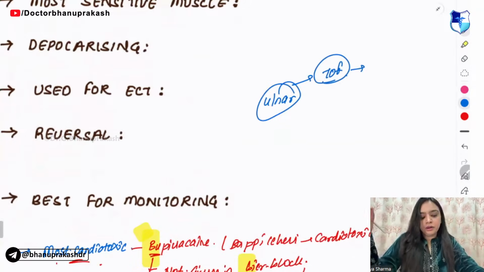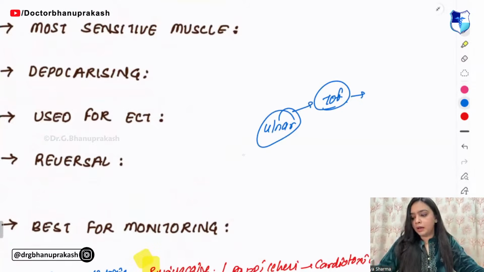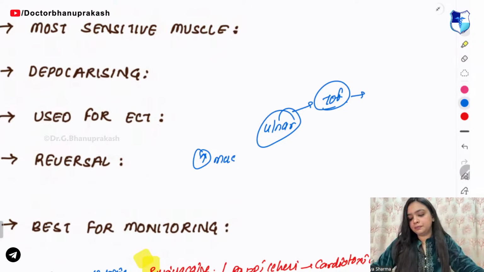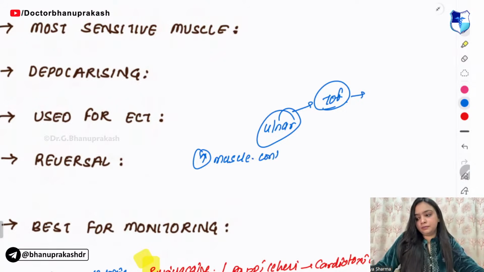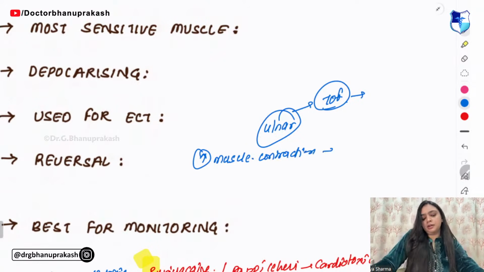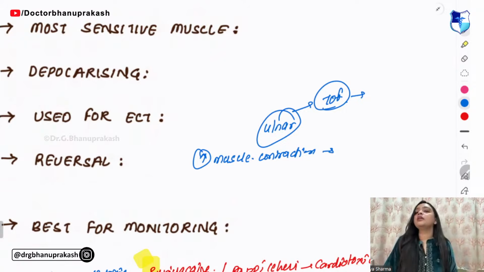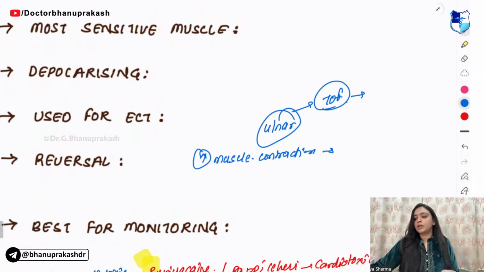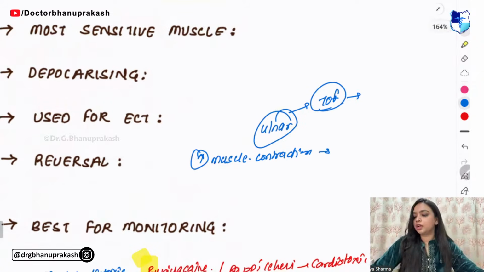Now, guys, listen to me very carefully. If there is increase in the muscle contraction, what does this indicate? This indicates that the person is having some sort of rigidity.